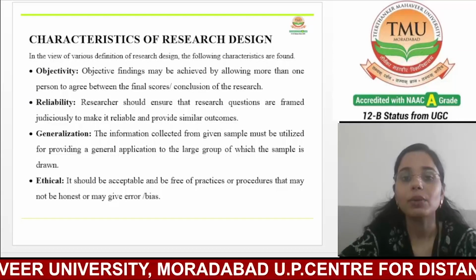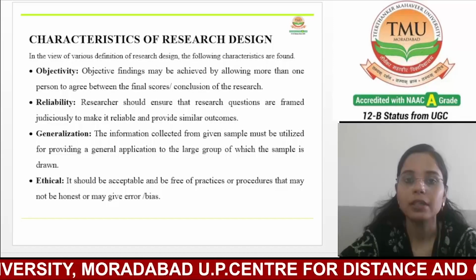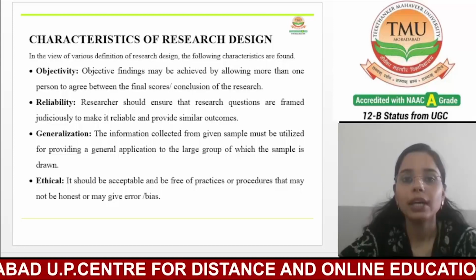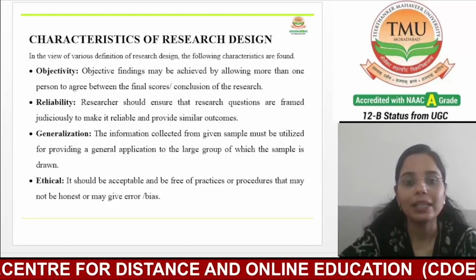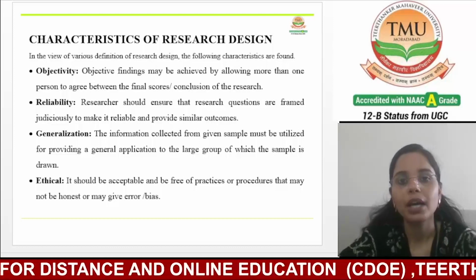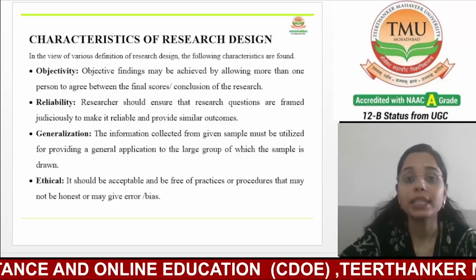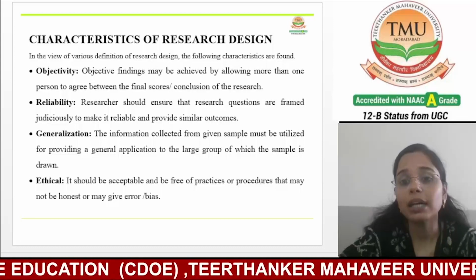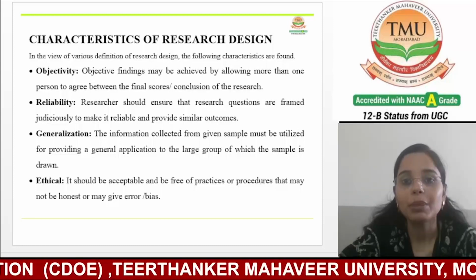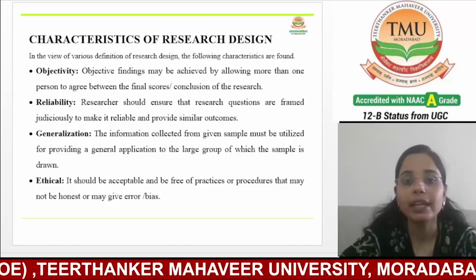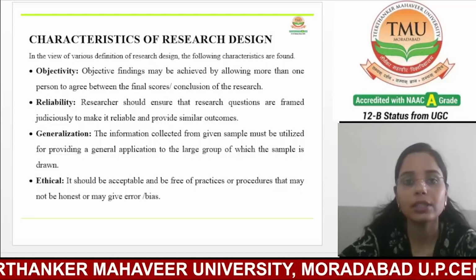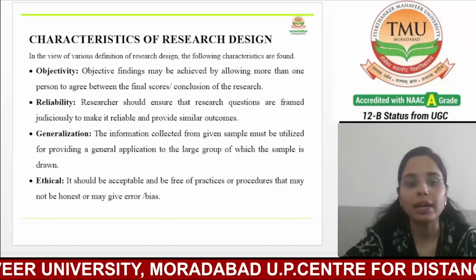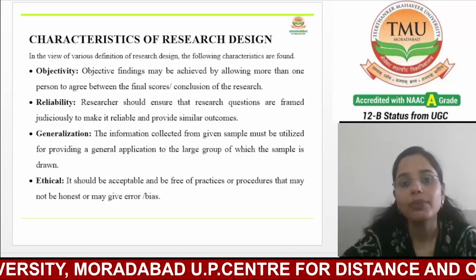If we talk about the characteristics of research design, as you can see, I have mentioned a few characteristics. The first one is objectivity. Objectivity means objective findings may be achieved while allowing other researchers, other persons, to agree on the final scores and conclusions of the research. In simple terms, research should be unbiased and based on facts.